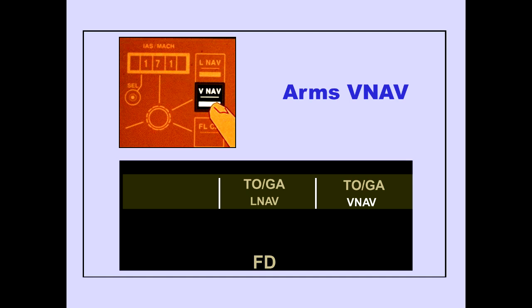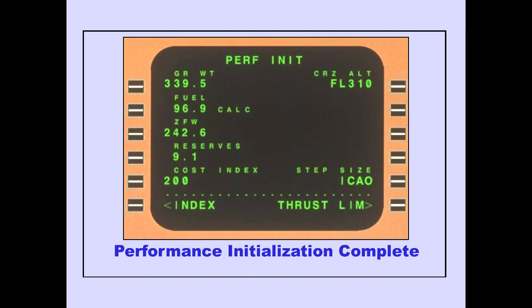VNAV is displayed on the PFD in white. There are two conditions to engage VNAV. VNAV engages if the performance initialization is complete and the airplane is above 400 feet radio altitude.